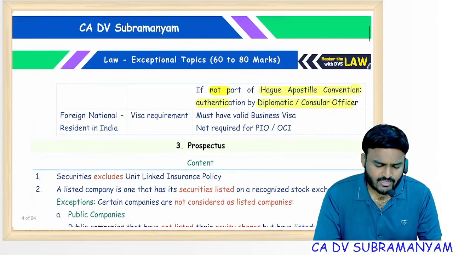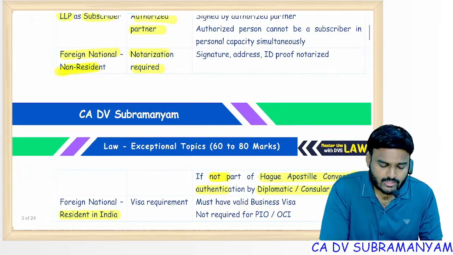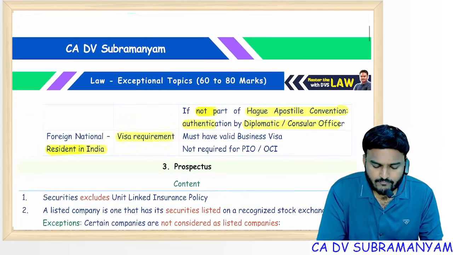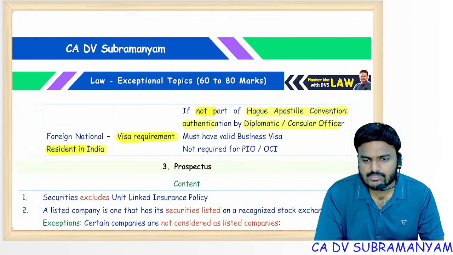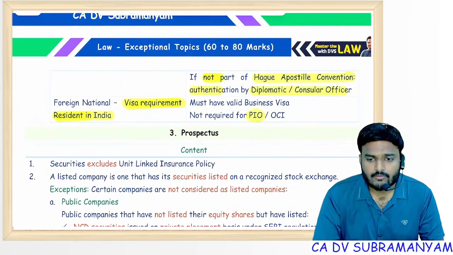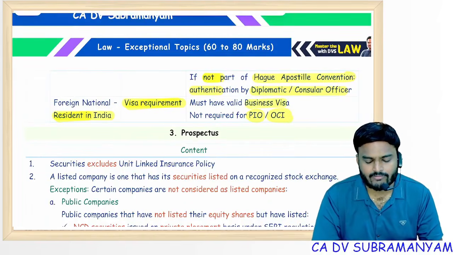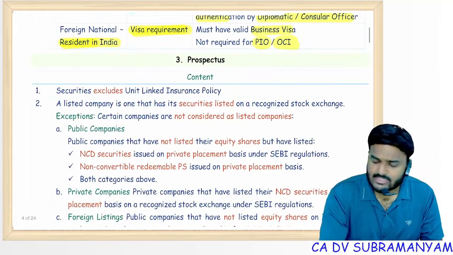Simply, embassy. Foreign national resident in India. Foreign national, this is non-resident, this is resident. So visa requirement, business visa, submit business visa. But business visa is also not applicable to persons who are of Indian origin. Person of Indian origin or overseas citizen of India, for them, is business visa required or not required? Not required. So with this, the second chapter is also completed.